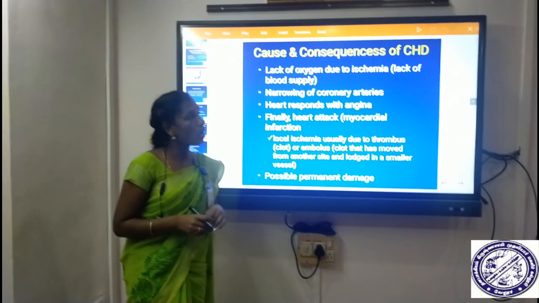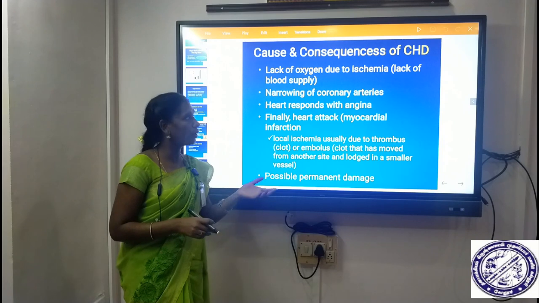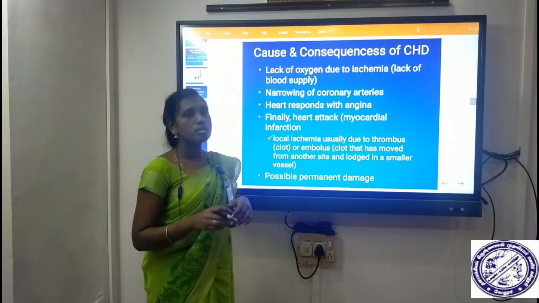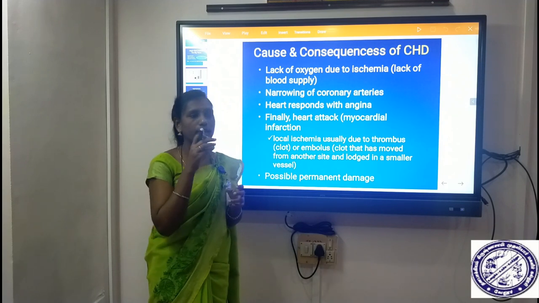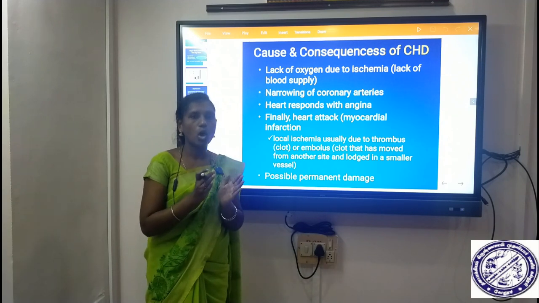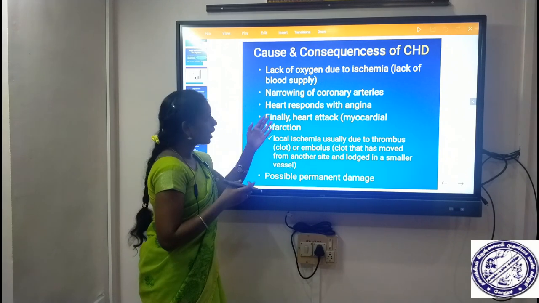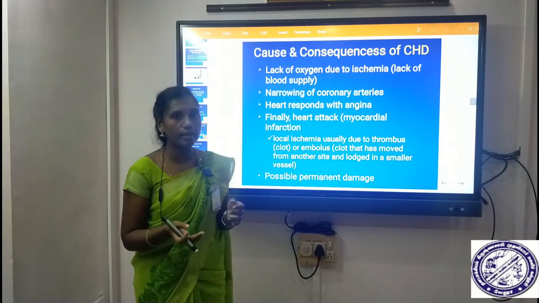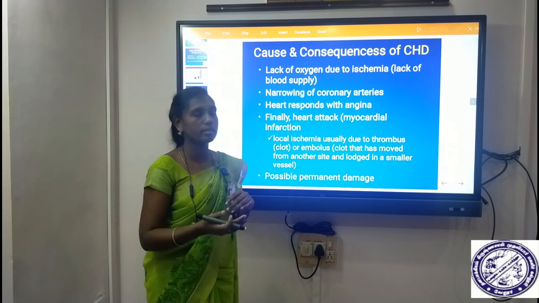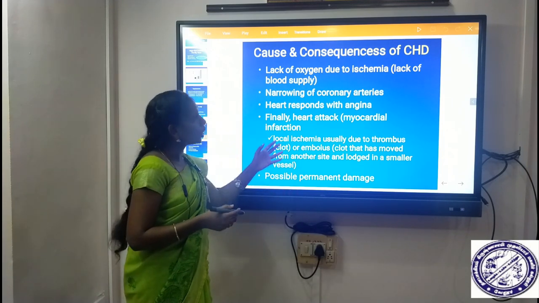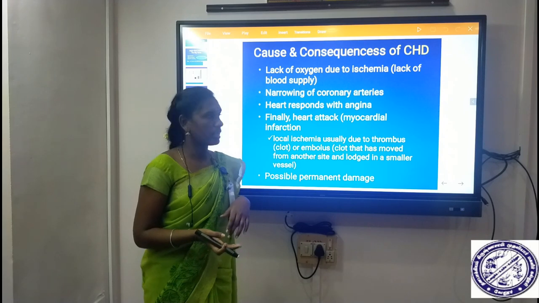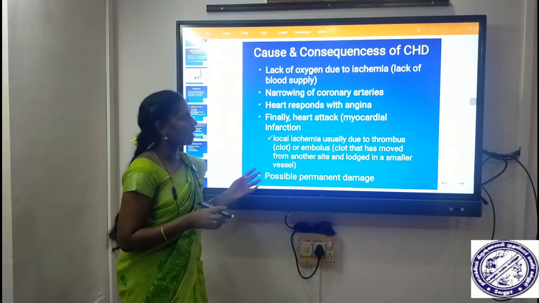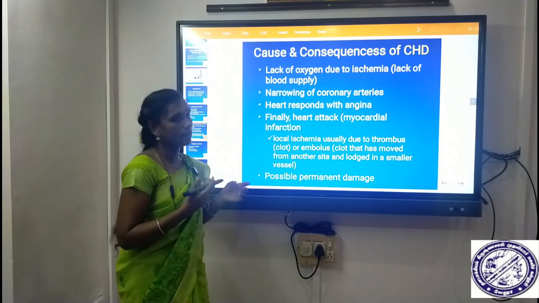And causes and consequences of coronary heart disease. Narrowing, hardening and thickening of the arteries leads to lack of oxygen due to ischemia. Ischemia is a lack of blood supply and blood flow in your arteries. The narrowing of your coronary arteries makes the heart respond with angina, and finally a heart attack. That is the myocardial infarction.